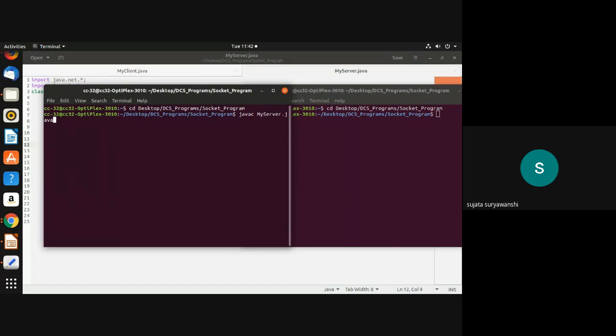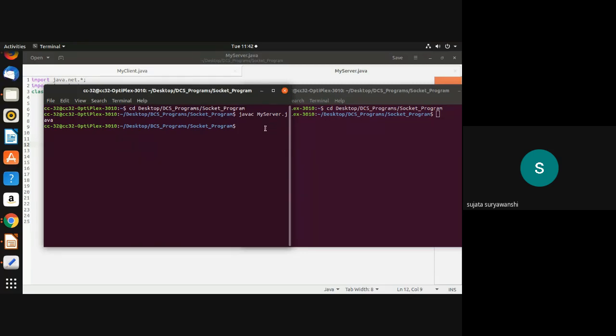Remember, the file name should be the same here. M and S are capital. And j should be small here, because javac is the compiler command and we cannot change this command. Javac space myserver.java. Click on enter. Then my program is compiled successfully, which means my server program is compiled successfully.